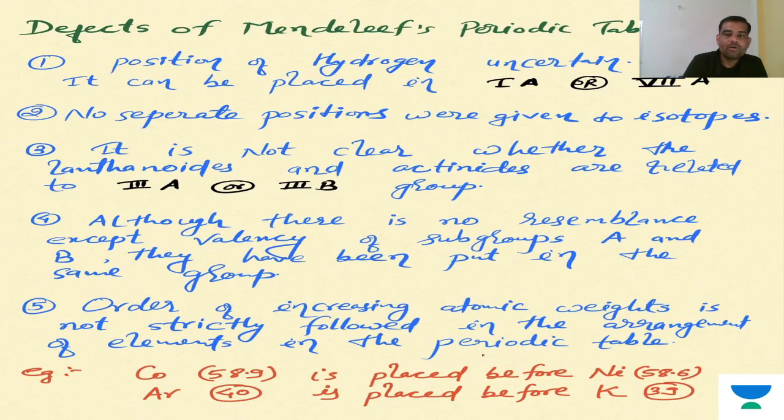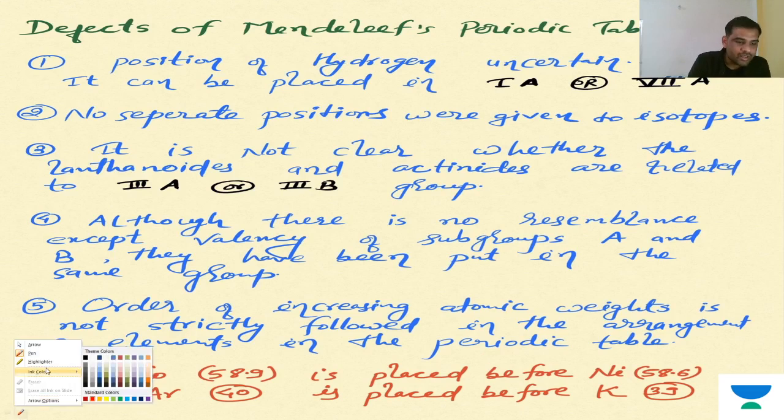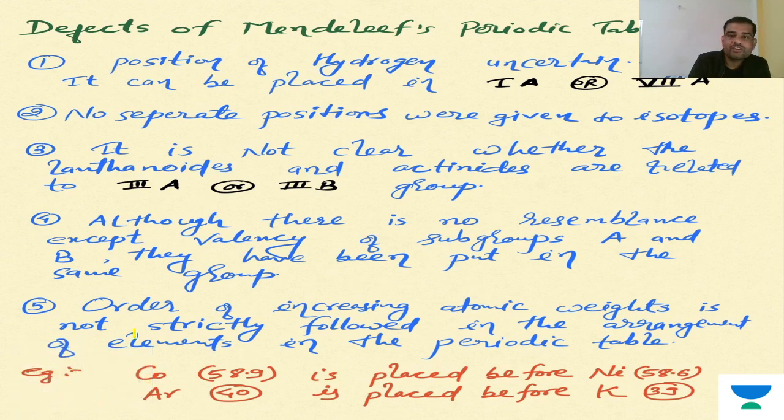Okay, now the defects of Mendeleev's periodic table. Like all theories, Mendeleev's periodic table also had some limitations, and we observed these limitations and considered them for our new modern periodic table. Whatever limitations there are, we keep them in mind with respect to our modern periodic table.